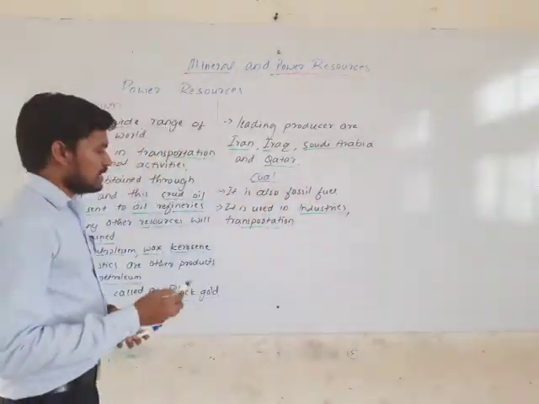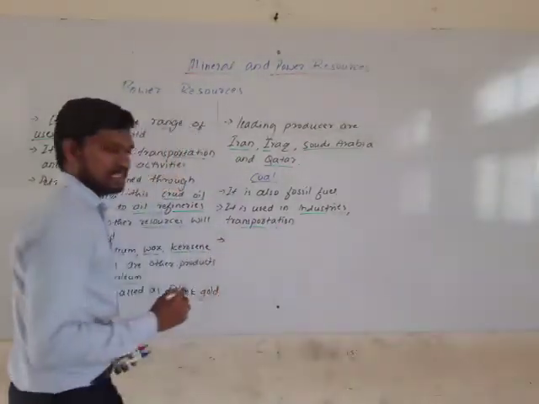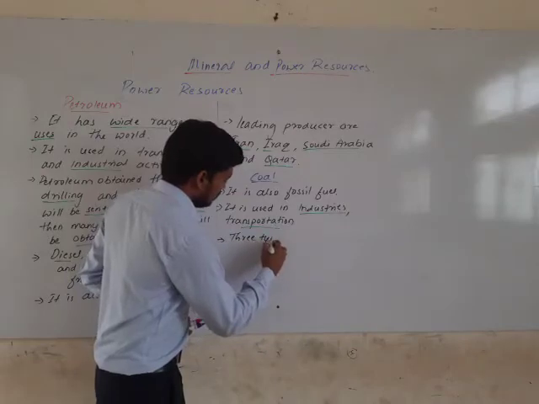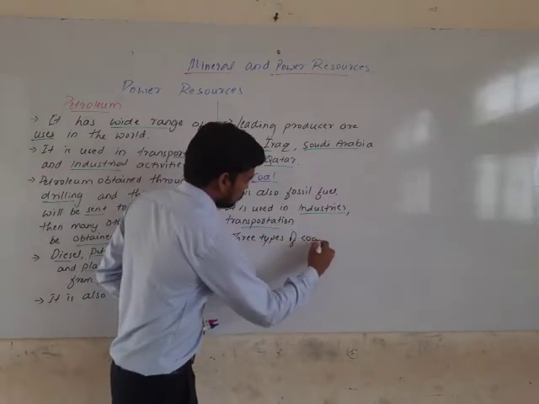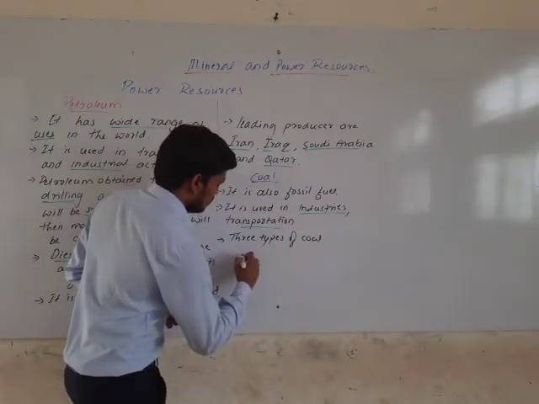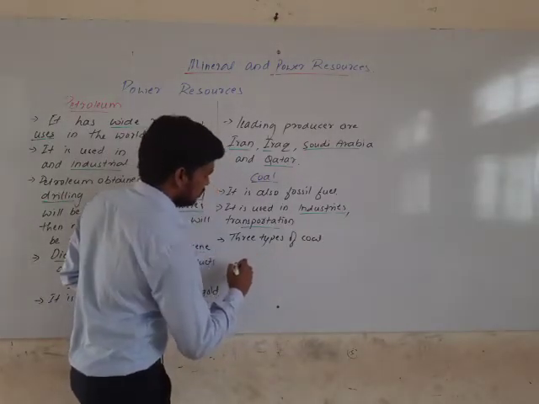Coal has three types: bituminous, anthracite, and lignite.